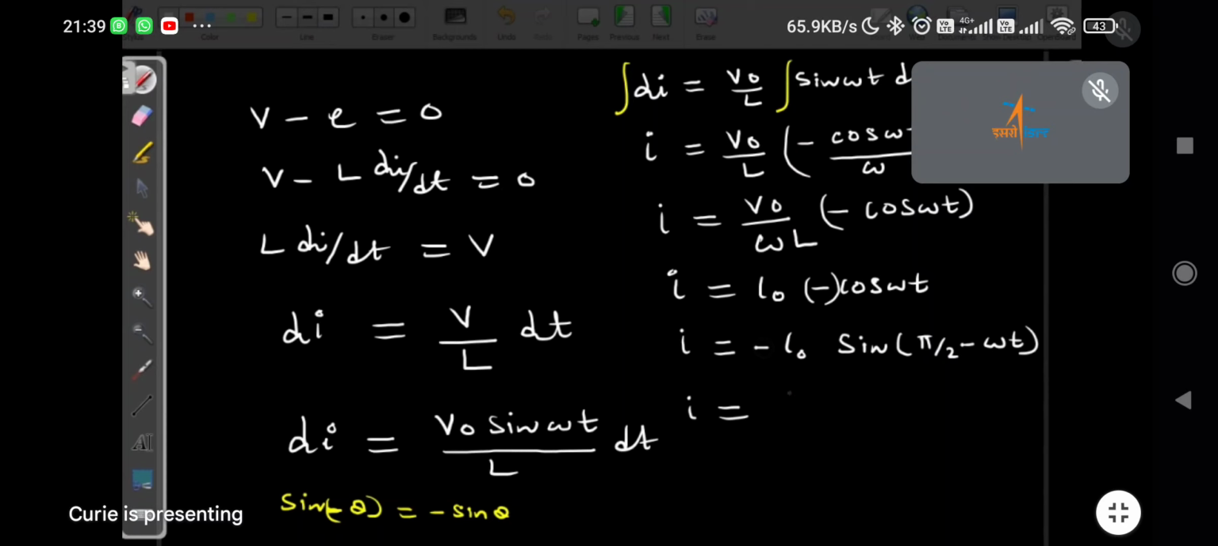If you can, just try it out when you are free. So what will I get? I naught sine omega t, and the minus pi by 2 comes because I am multiplying with minus. You need not derive this equation. This is just to get the thinking of how this voltage and current relationship comes. For the next circuits we are not going to derive at all.